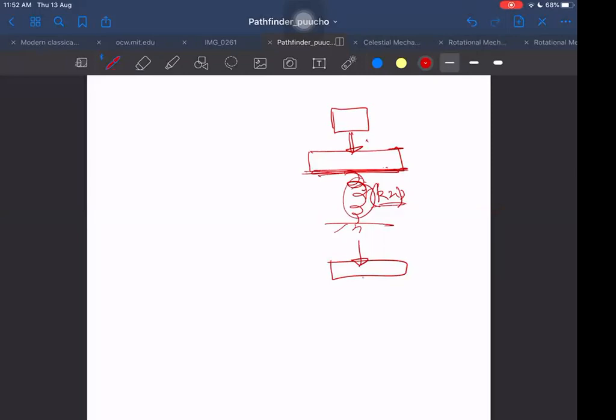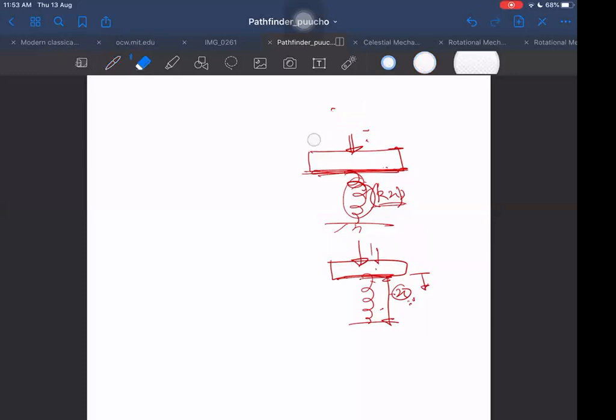Therefore, we know the shockers we make using springs. In bikes or in other places, we have shockers. Those absorb the shock. The springs absorb the shock because the impact is not transferred to this side. The spring force depends on the compression, and compression cannot change instantaneously. It can change, but it will take some time, even if the time is small. So the spring force will continue to be the same. Even if there is an impact, the spring force will still remain the same. Is it clear?